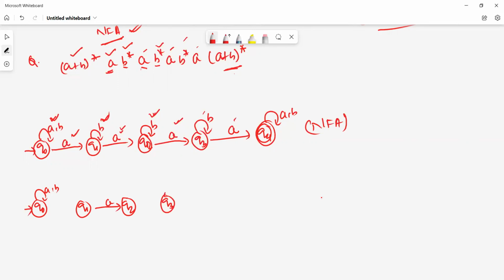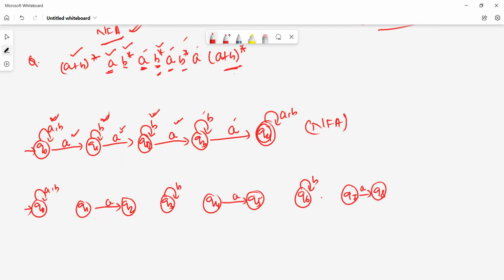Let it be q3, this is b*. Then we construct for a, let it be q4, q5, this is a. Then b*, this is q6, b*, then a, q7, q8, connected by a.